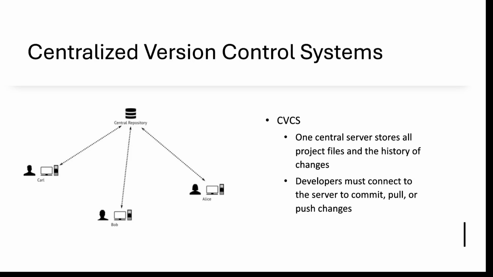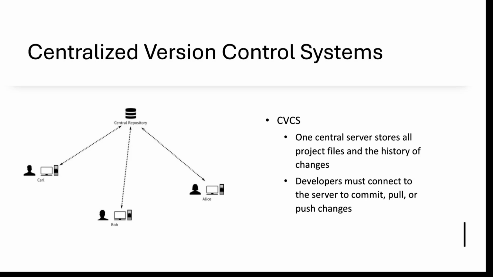Imagine you are in a library. There is a single copy of a book, and everyone opens that book, writes something, and leaves it in that library. That is a centralized version control system.